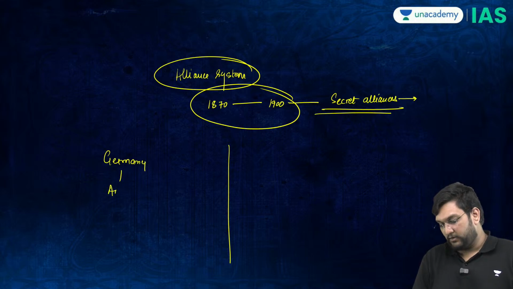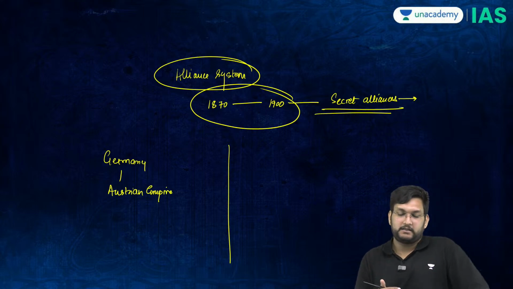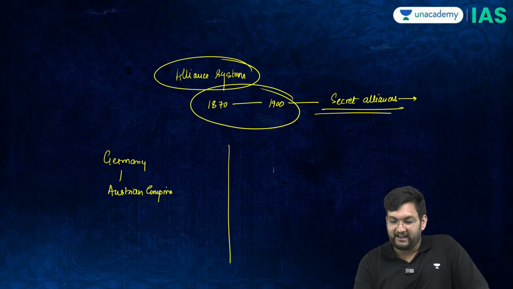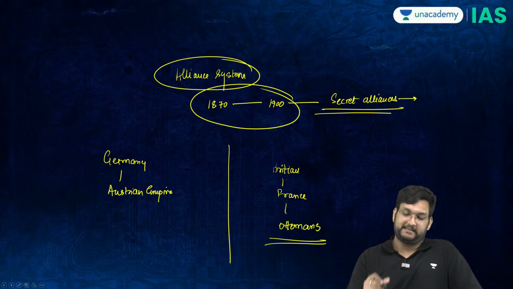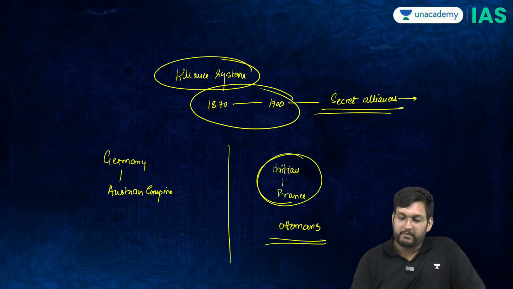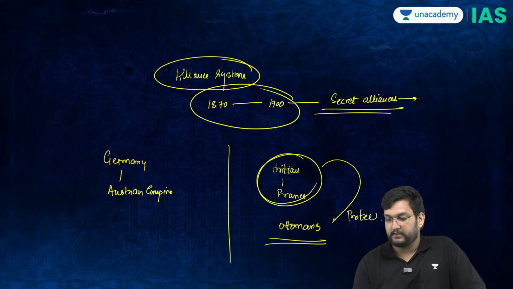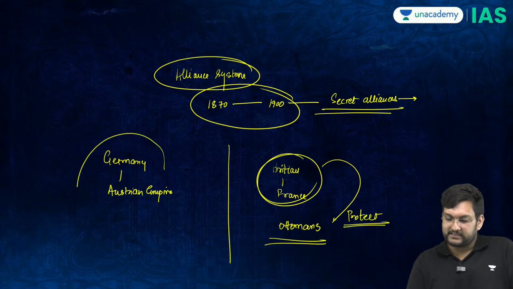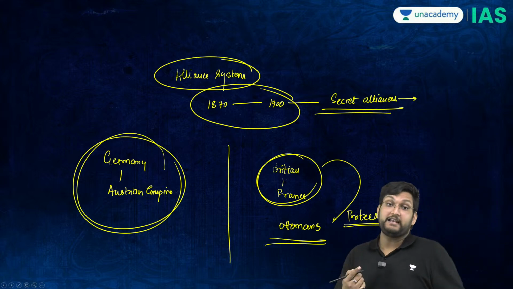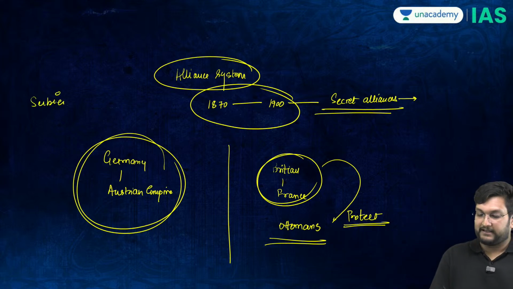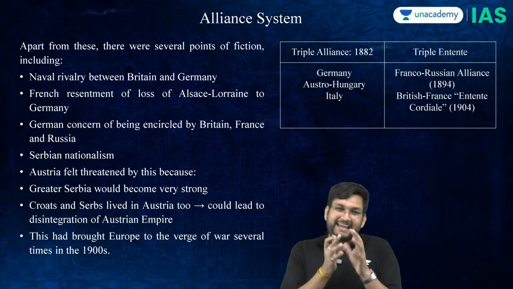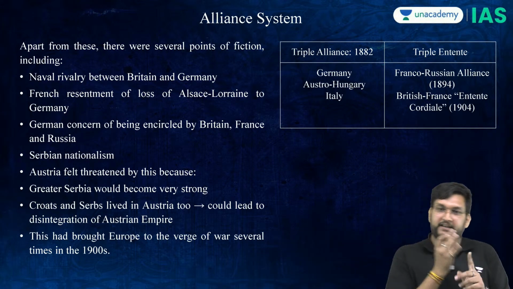Germany had now become an ally of Austria, or the Austrian Empire. On the other hand, we have Britain, France, and the Ottomans as of right now in a certain alliance. This is not a formal alliance, but Britain and France protect the Ottomans. And Germany and Austria feel that there are internal secret alliances happening. Serbia is a player in itself, and therefore by the turn of 1900 we have friction.